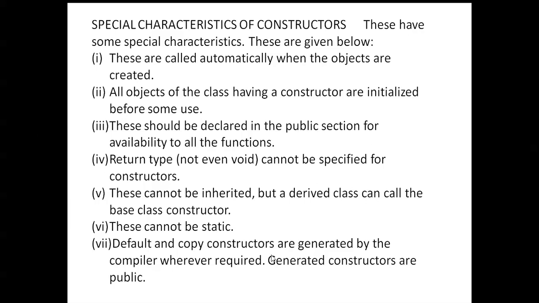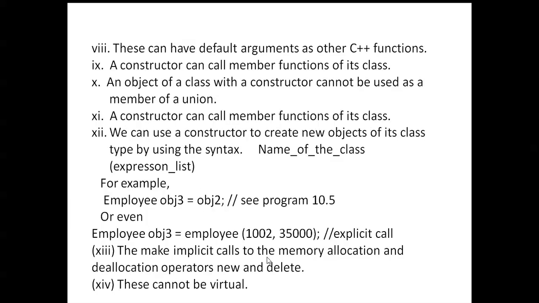Default and copy constructors are generally generated by the compiler whenever required. Generated constructors are public. These can have default arguments like other C++ functions. A constructor can call a member function of its class. An object of a class with a constructor cannot be used as a member of a union.